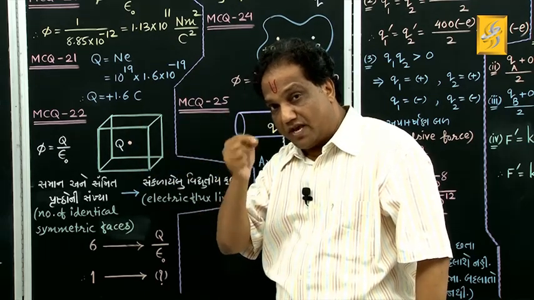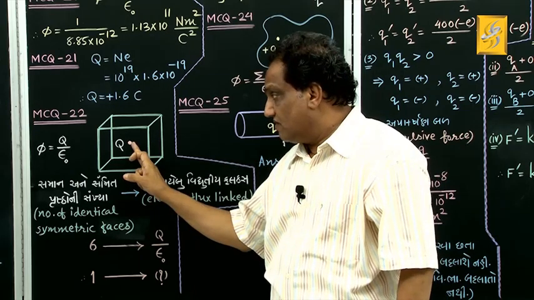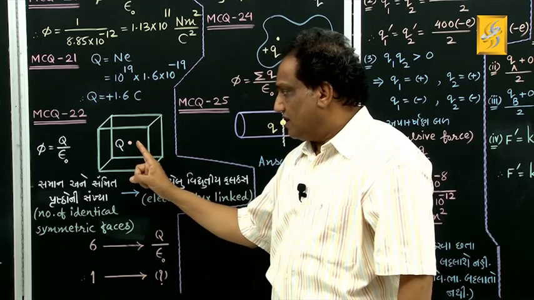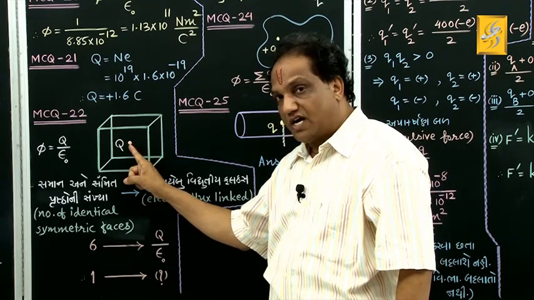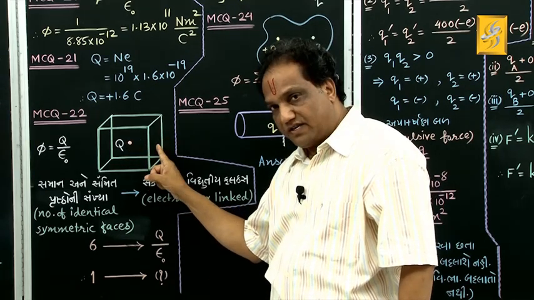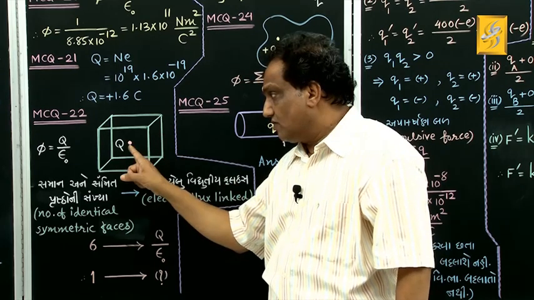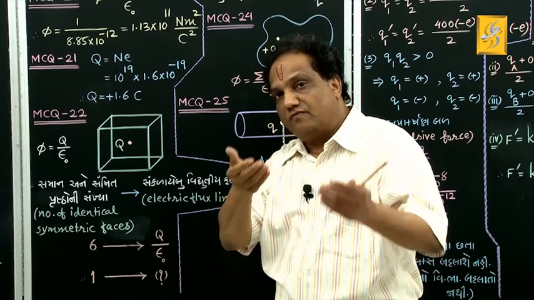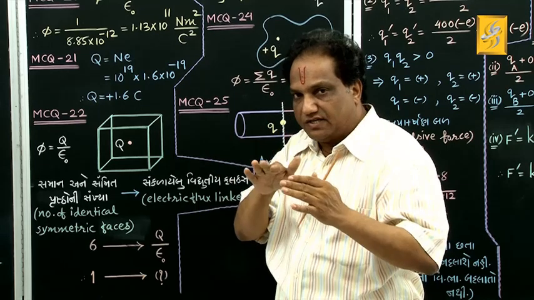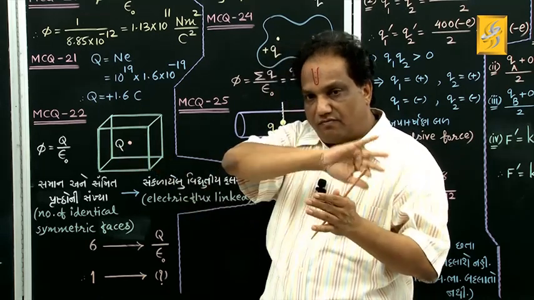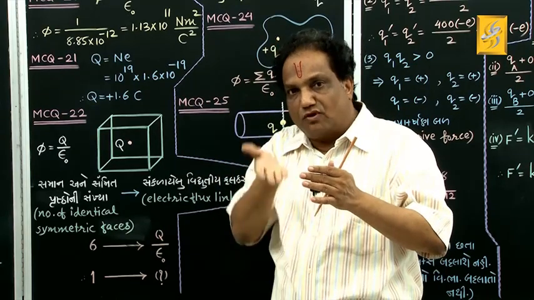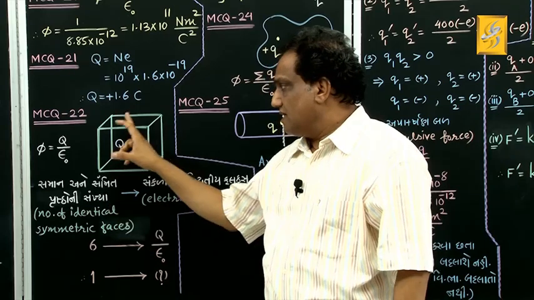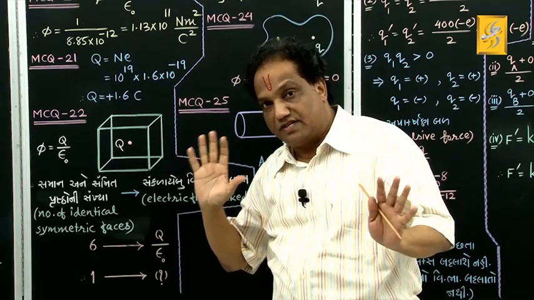Whatever is the perpendicular distance of this point charge from the right hand side face, the same is the distance from the left face, the front, the rear, the top and the bottom. So the position of this charge is quite symmetrical as seen from all the faces.